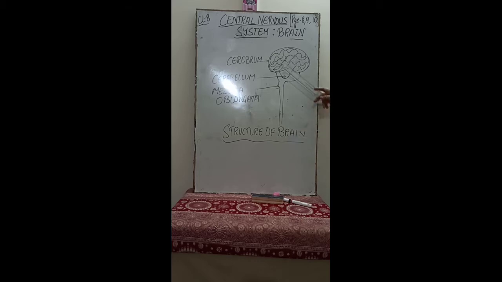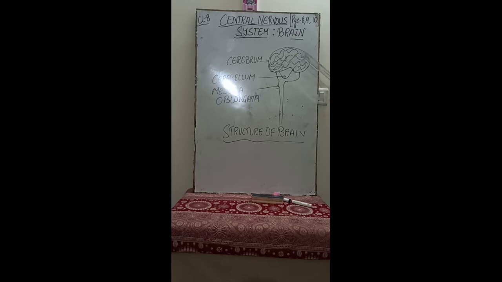Did you understand? These are the three major parts of the brain. Let us revise. The major part is the cerebrum. It is divided into two halves, the left and the right halves, and these are convoluted, that is, they are in the form of folds.